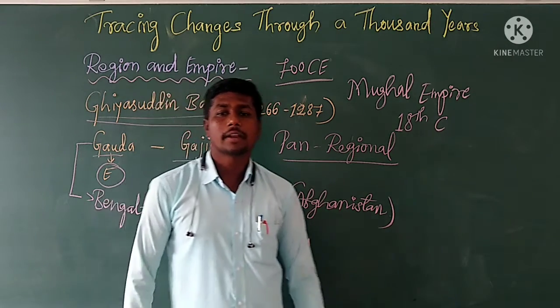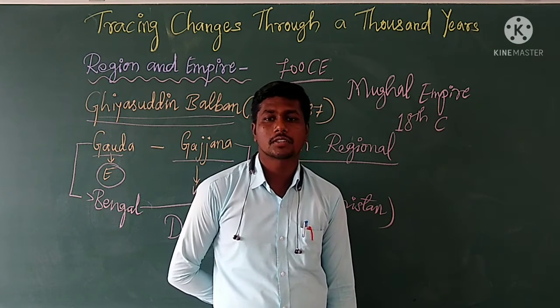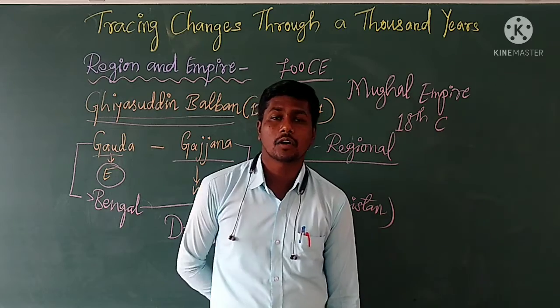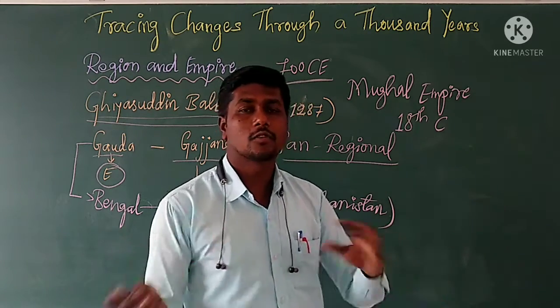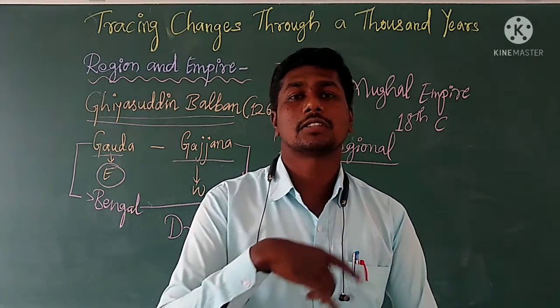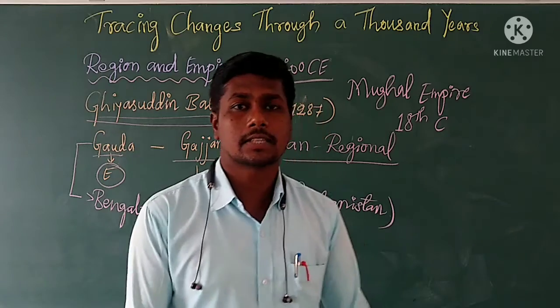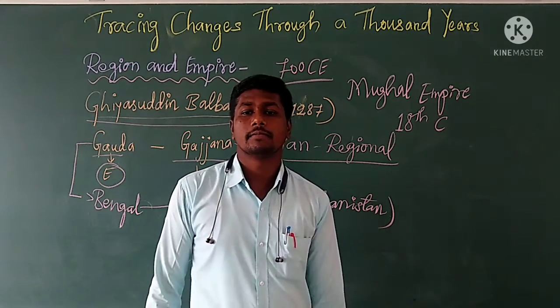This was apparent in the emergence of many distinct and shared cultures and traditions. Because of the pan-regional empires, various regions began to mix up and share their character, culture, traditions and religions.